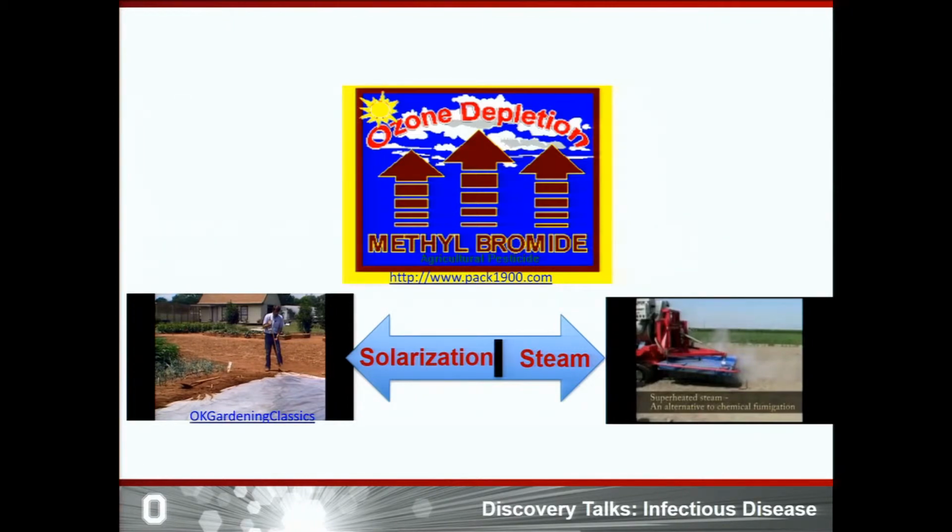Farmers in tropical areas use soil solarization. In solarization, they trap solar energy to increase the soil temperature up to a lethal level by using transparent plastic. But it is not widely applicable in temperate regions where the environmental temperature is not high. So, in temperate regions like Europe, growers mostly use steam to sterilize the soil, but steam sterilization also requires very high energy input and very sophisticated equipment. Therefore, it is not widely applicable in the developing world.